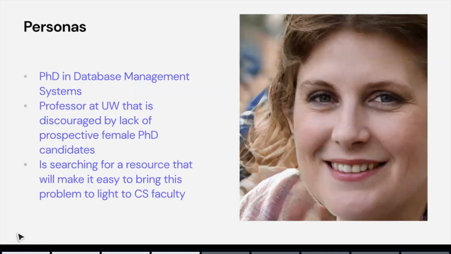So this is a persona. Georgia Foster has a PhD in database management systems, and she's a professor at UW who is discouraged by the lack of prospective female PhD candidates. So she's looking for research that will make it easy to bring this problem to light to CS faculty.